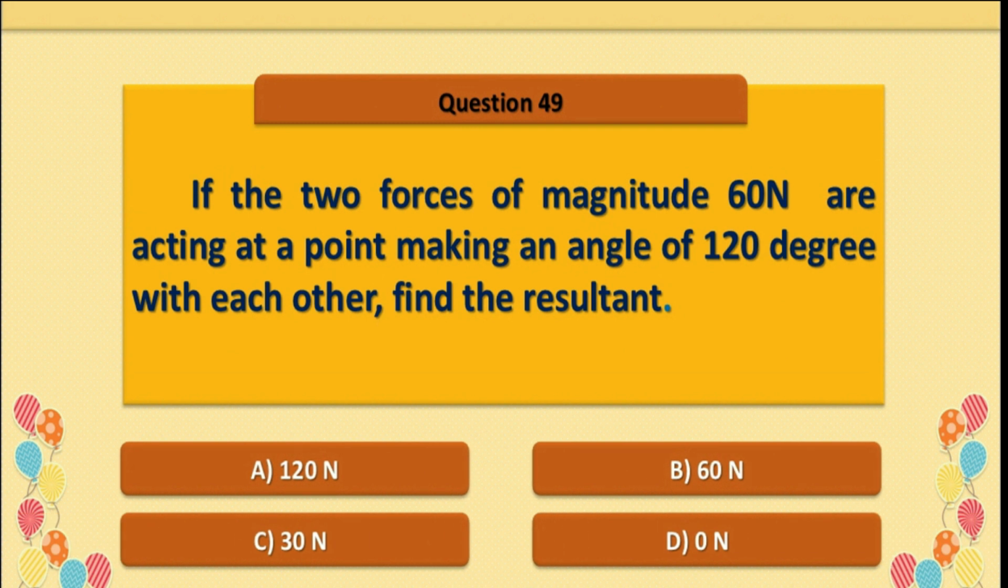Question number 49. If two forces of magnitude 60 newtons are acting at a point making an angle of 120 degrees with each other, find the resultant. Here the answer is option B, 60 newtons.